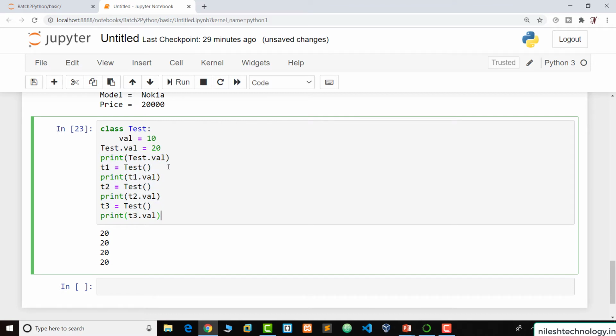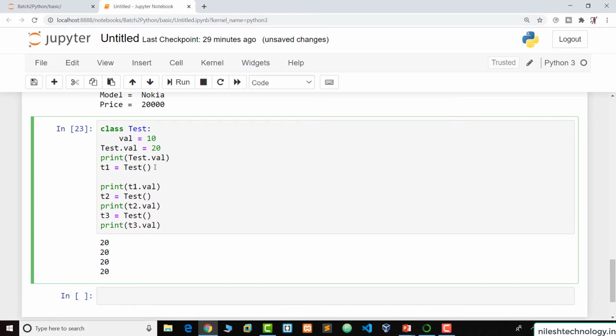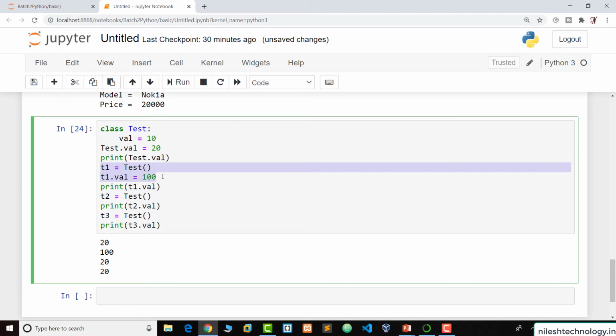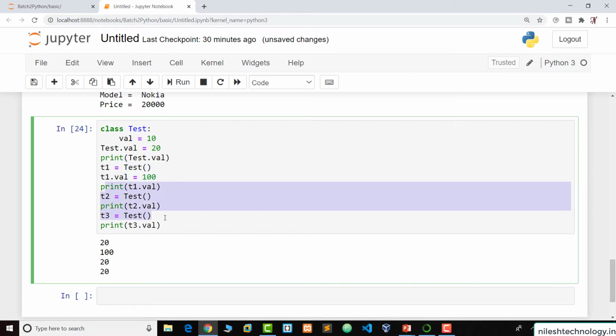Now see here again, when we create the object of this class and we change the value by using the t1 object, t1.val equal to 100, it affects only this particular object, not the other objects. So this is the difference.